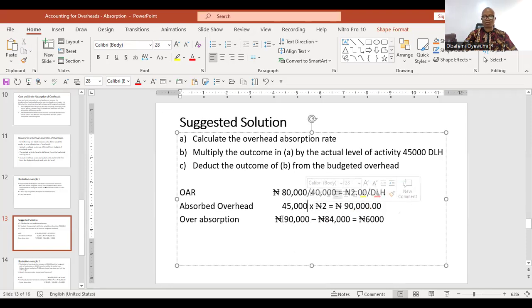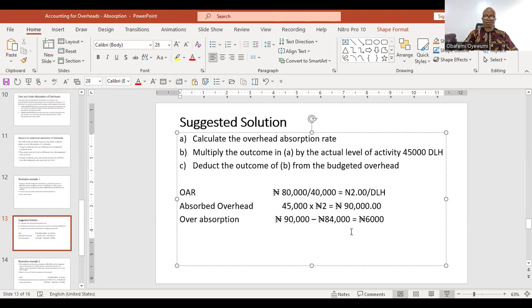Now you want to compare the absorbed overhead with the actual overhead. So here we have 90,000, that's the absorbed overhead, minus 84,000, and that will give you 6,000 as over absorption.